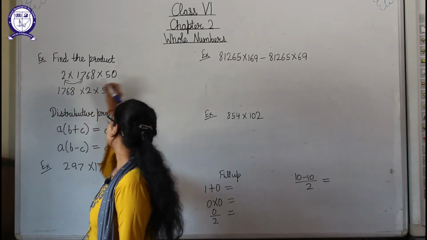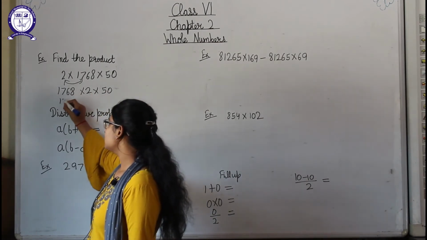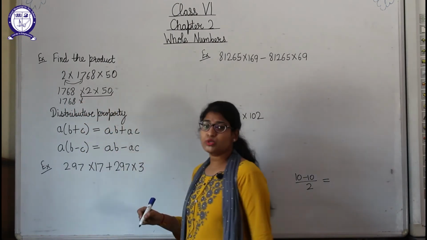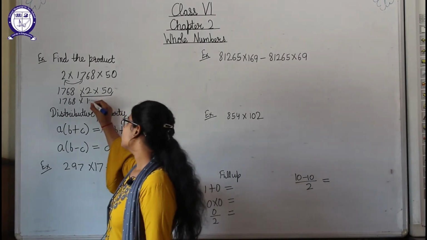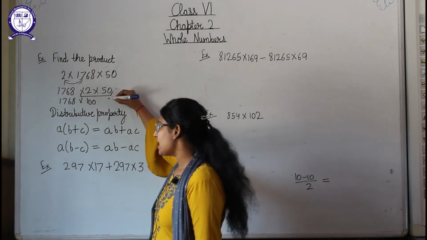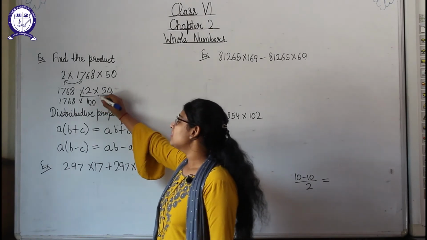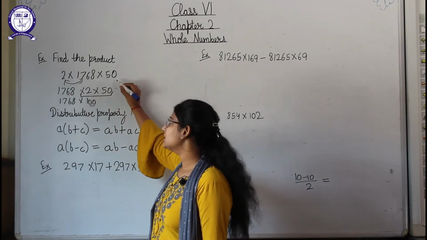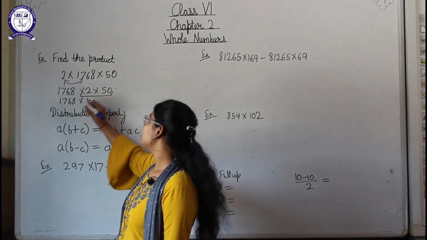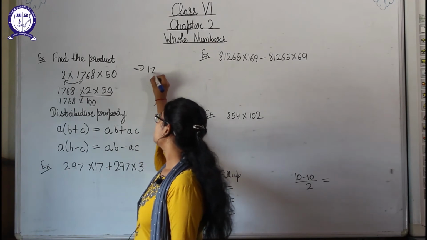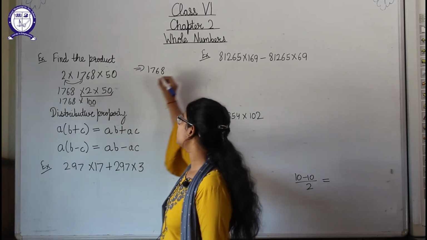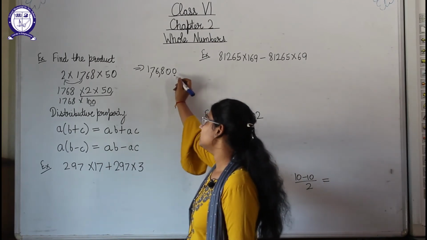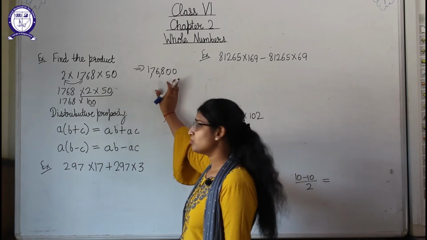So students, here 1768 is here. Now first of all what we will do, we will multiply these two. We know that 50 into 2 is 100. So students, always make the arrangements like that so that you can get the answer as zeros here, because it will be very easy for you to multiply with the other number. So now we know that if we will multiply 1768 with 100, what will we be getting? We will be getting 1,76,800. So it is very easy for us to calculate like this.